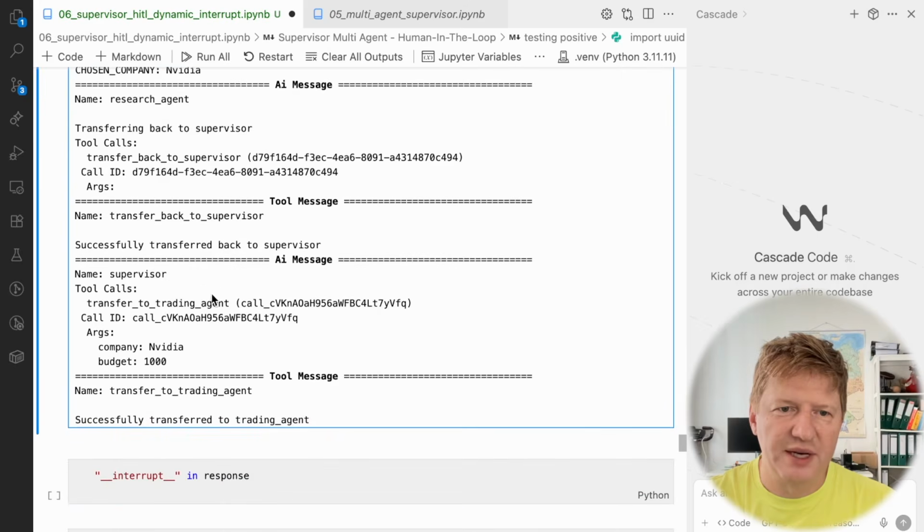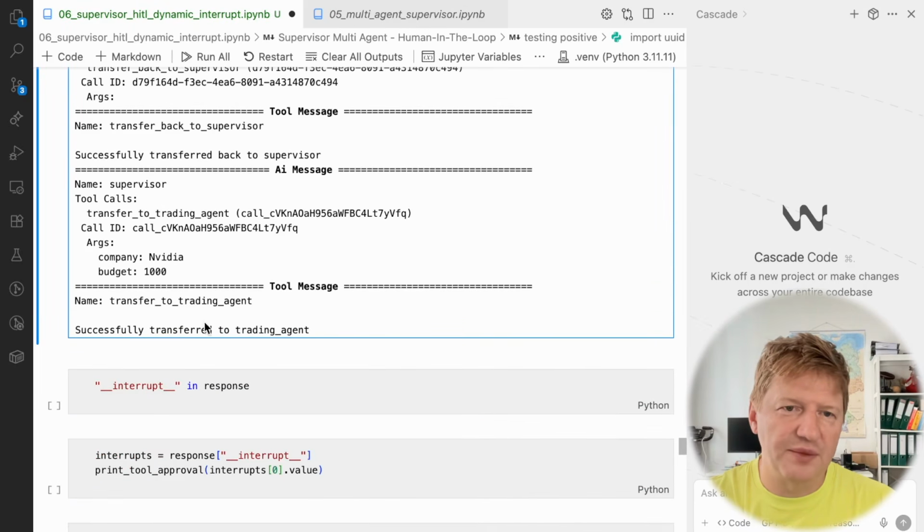Then the supervisor sent it to the trading agent, and look at that, it stopped here. We don't see any results from the trading agent, and we know that we had only a single risky tool at the end of the day. My general expectation would be that we see some tool calls for fetching the stock symbol, a tool call for getting financial data, and only stopping on the buying part.